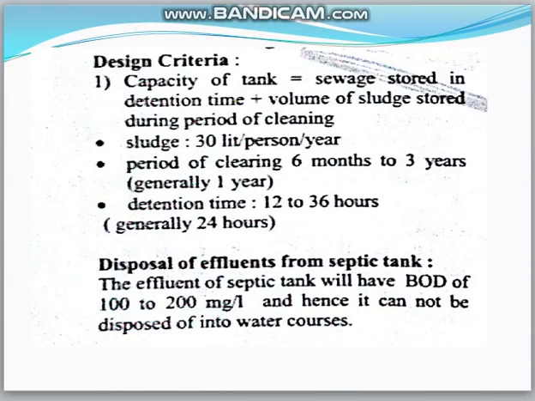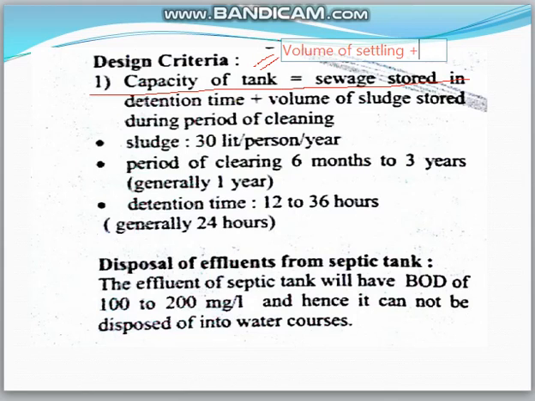The treatment we first classified into 4 stages. First one, preliminary treatment. In preliminary treatment, there will be separating of floating particles and suspended inorganic solids. The capacity of the tank is equal to the volume of settling zone plus volume of sludge zone, and generally detritus tanks and skimming tanks. That all we discussed in the previous lecture. Then in primary treatment, settling, there will be primary sedimentation tanks.